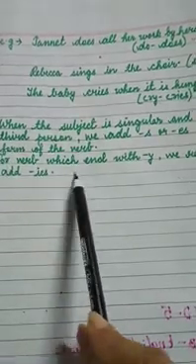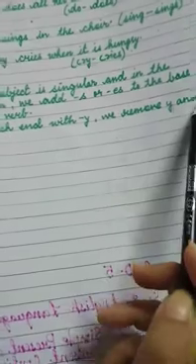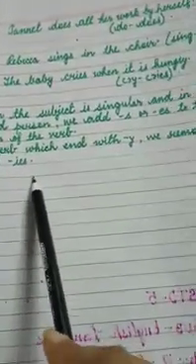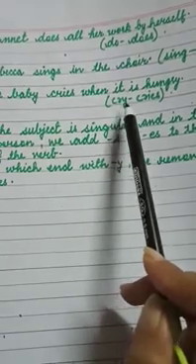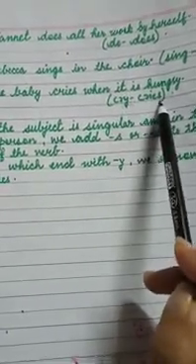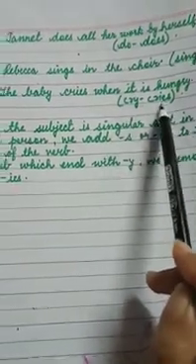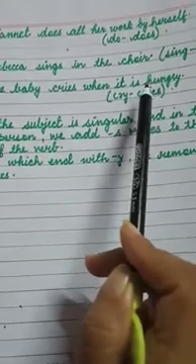For verbs which end with y, we remove y and add ies. So, here cry is given, we remove y and add ies. Cry becomes cries. The baby cries when it is hungry.